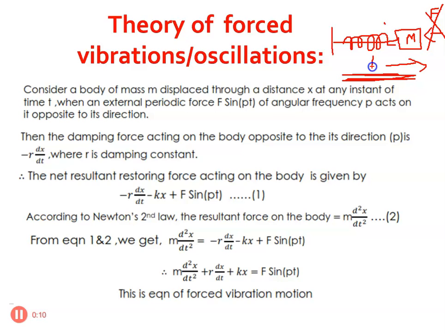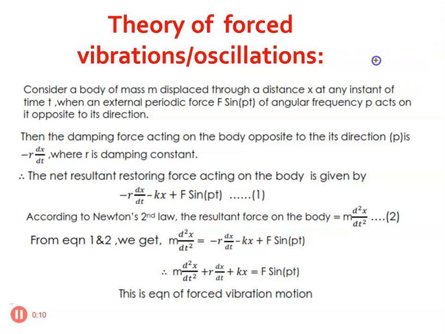But here in the case of forced oscillation, we apply the external force continuously such that it will not come to the damped condition. So this is called the theory of forced oscillations. For this we are going to derive the expression for forced vibrations for an object which is oscillating with an external force. Now, what are all the forces acting on the system?